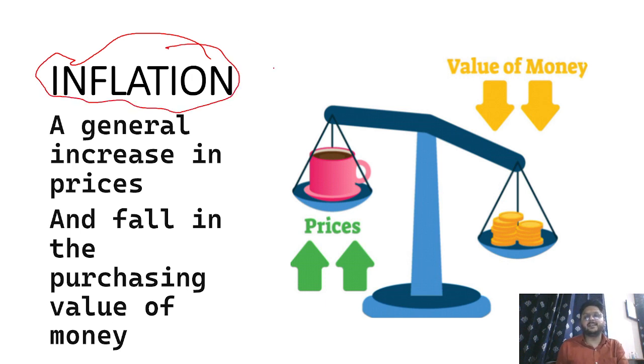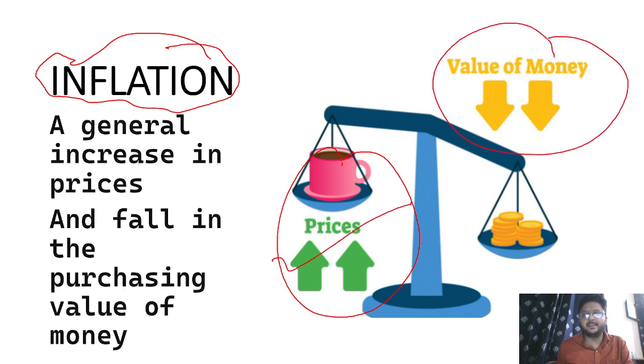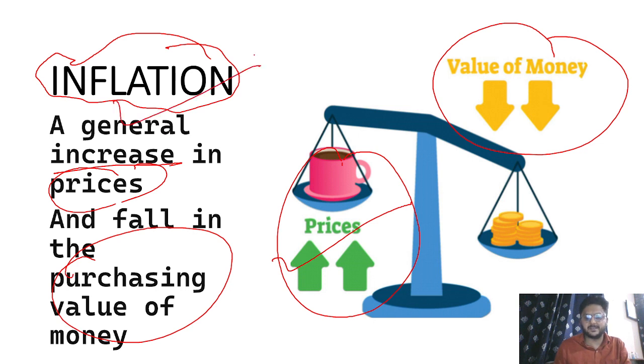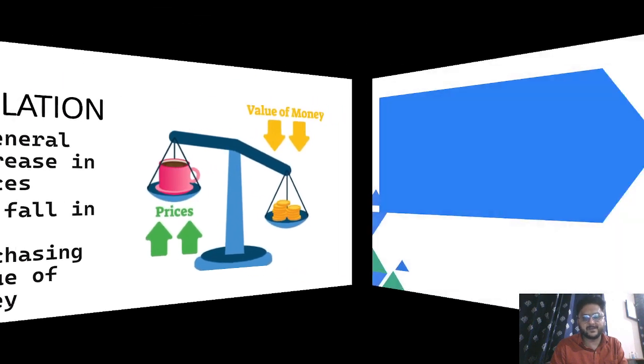Normally when there is an increase in price, we say that it is inflation. And do you know that whenever price increases, the value of money decreases? So inflation is a general increase in price and fall in the purchasing value of money. That is called inflation. So inflation is generally denoted as a general increase in price of goods and services.